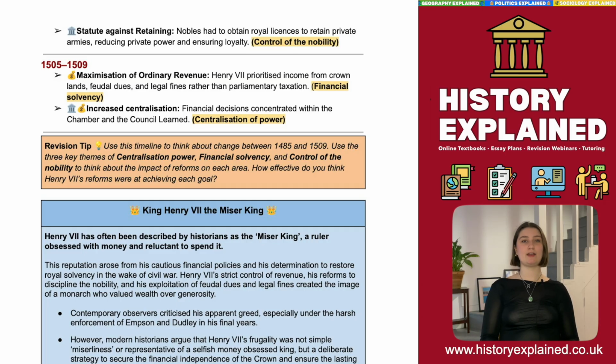So here we have this image of a king who was obsessed with money and would at any cost take any chances, no matter how exploitative they were, of either the nobility or just the general classes of society to grow the wealth of the crown. Now, contemporary observers at the time did criticise his greed, especially under the harsh enforcement of Empson and Dudley in his final years, which we'll be looking at in a later section.